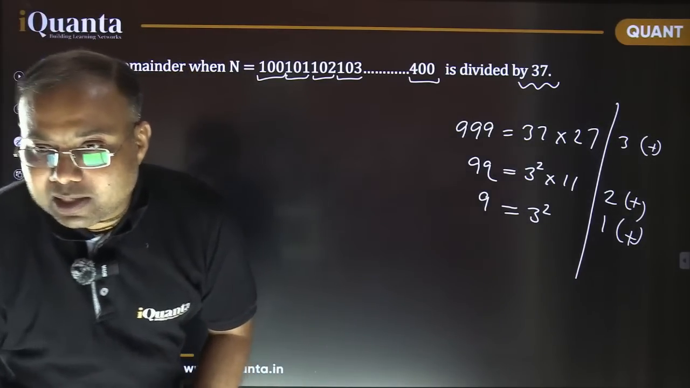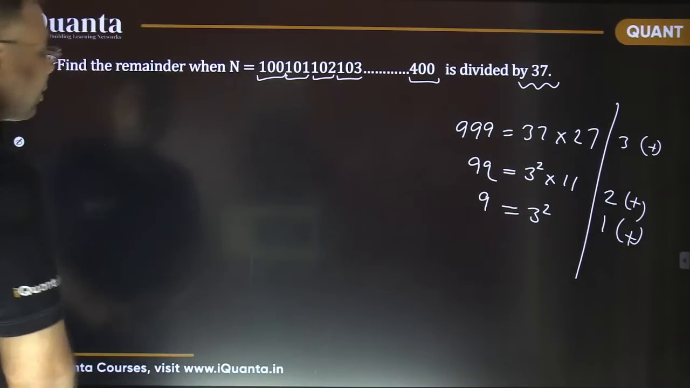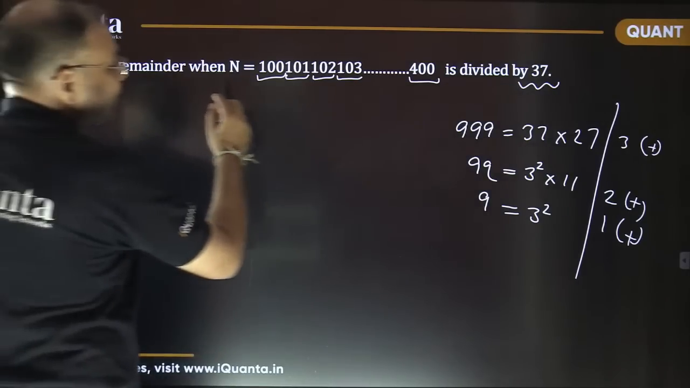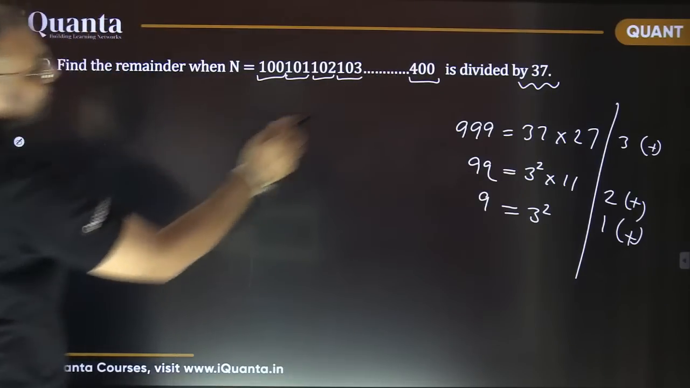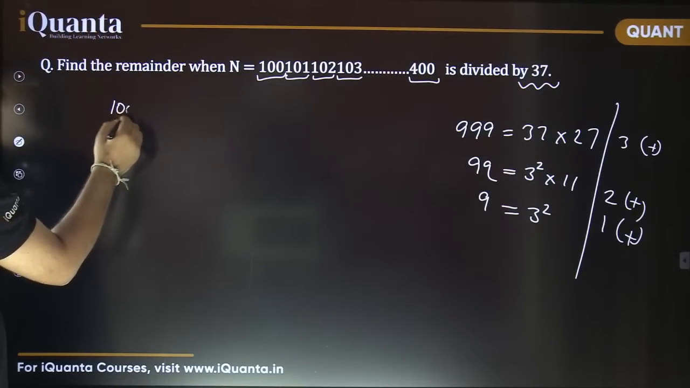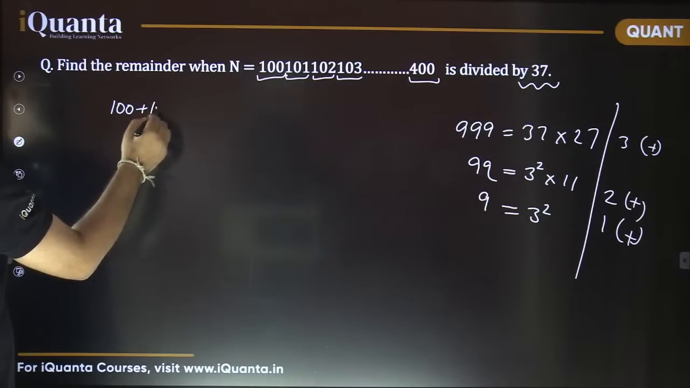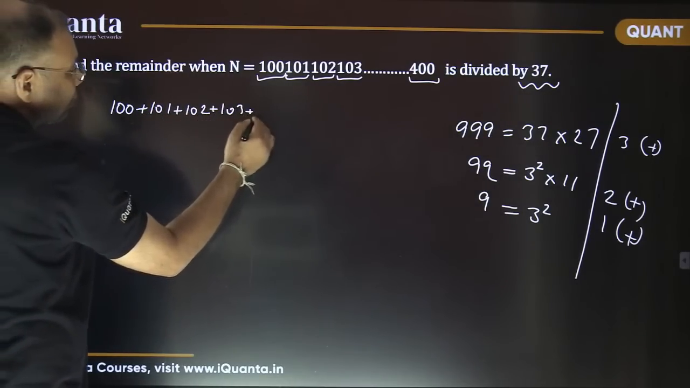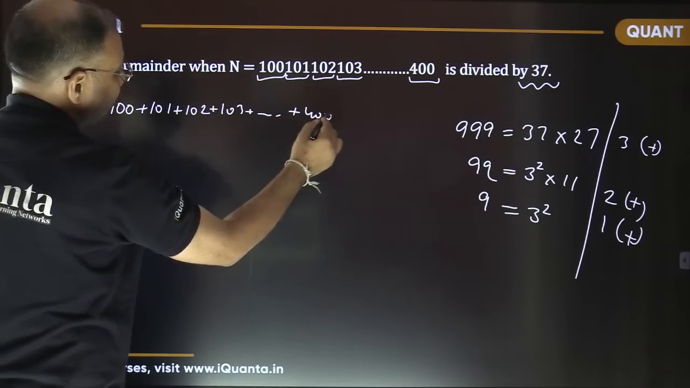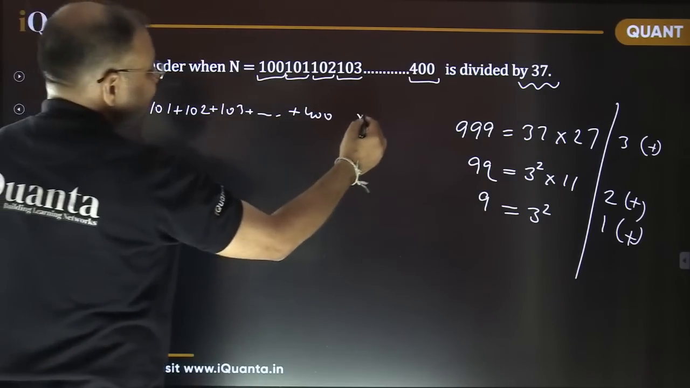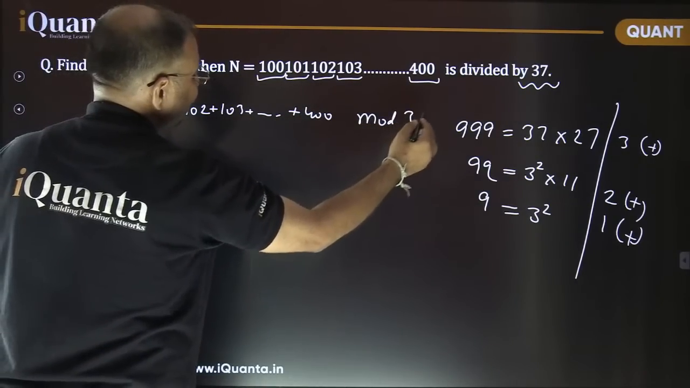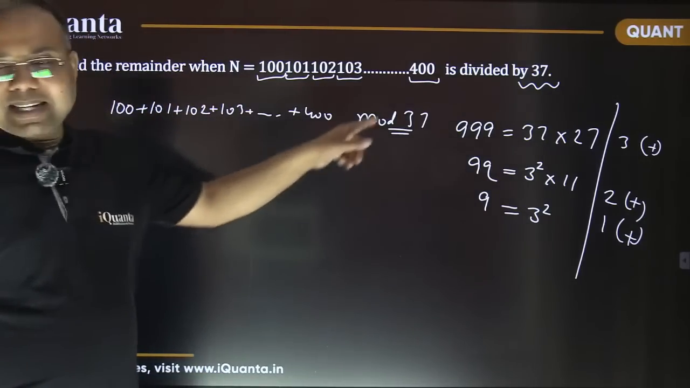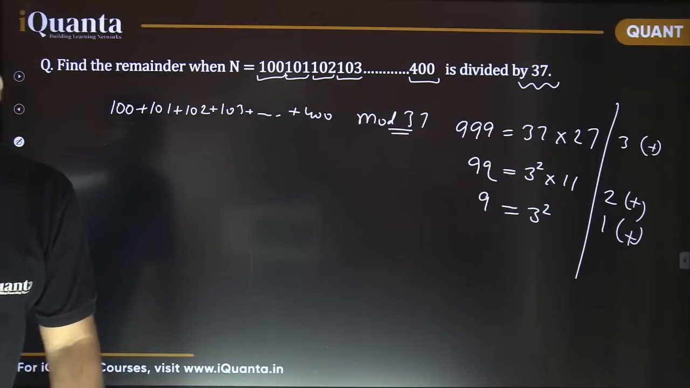Okay? Roy has come up with the answer also, 225. Nice. I don't know the answer; we need to check. Let's solve it together. So the remainder when this large number is divided by 37 will be obtained by this sum: 100 plus 101, 102, 103 and so on up to 400. But this sum needs to be divided by 37, so I'm writing it as mod 37. Whatever this sum comes out to be, I need to further divide that by 37 to check my remainder.